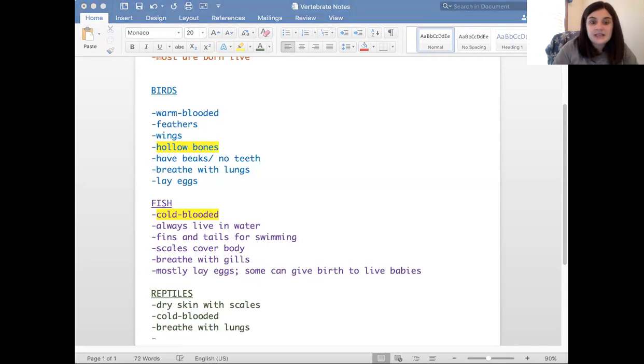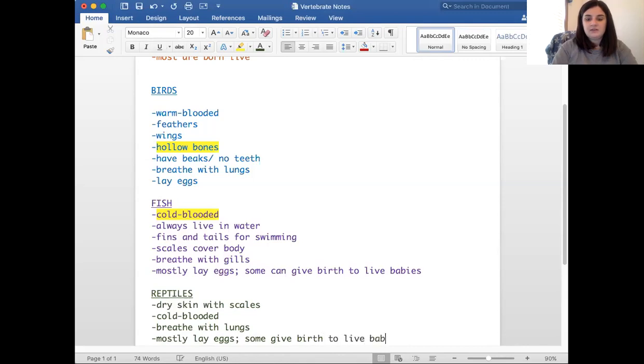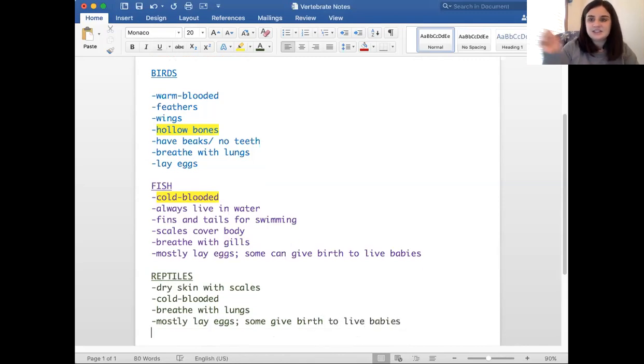Let's see. They lay eggs. Ooh, but their eggs are not as hard as bird eggs. Rattlesnakes and some other reptiles give birth to live babies. So it seems like they mostly lay eggs. Some give birth to live babies, like the rattlesnakes. That's a North American thing. Ooh, baby reptiles look like their parents from the time they hatch or are born. That's important to note. So they look like parents from the time they are born.